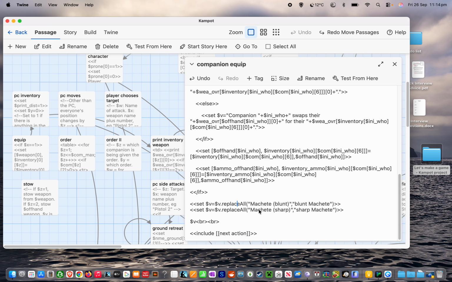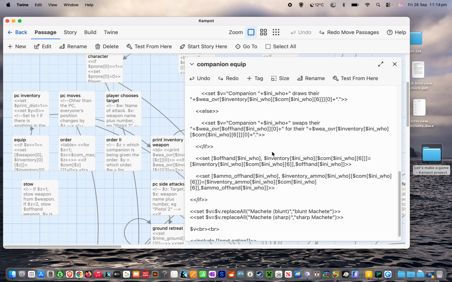Oops, sorry, I didn't mean to move that. So we'll use replaceAll instead of replace. If I hadn't done that, it would only replace the first instance, and so we'd have something like companion 2 swaps their blunt machete for their machete bracket blunt end bracket, which again sounds a bit awkward to me.